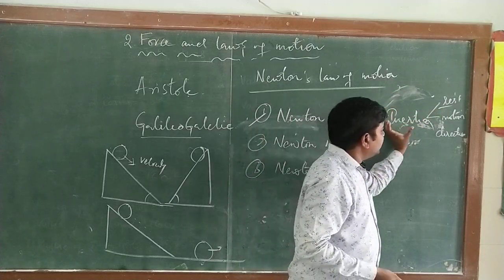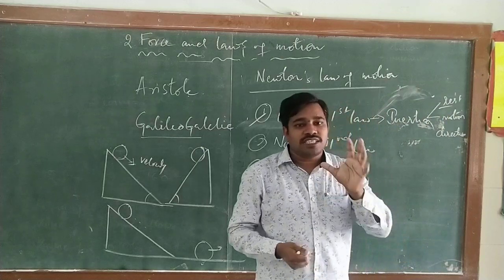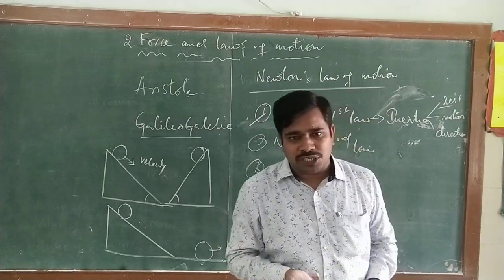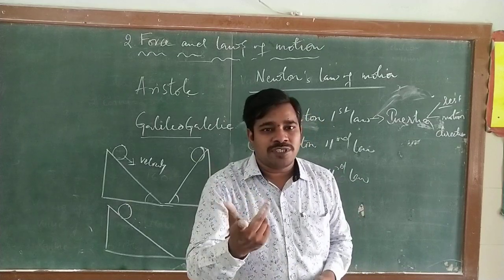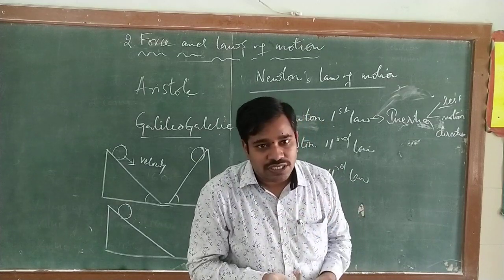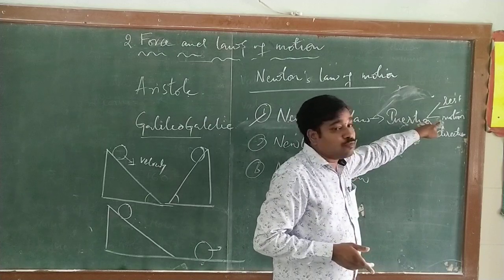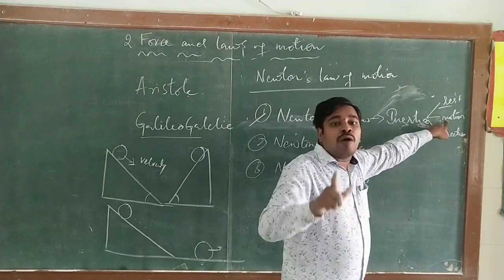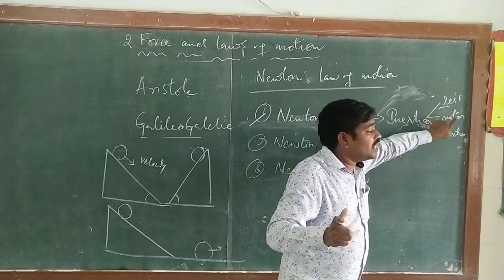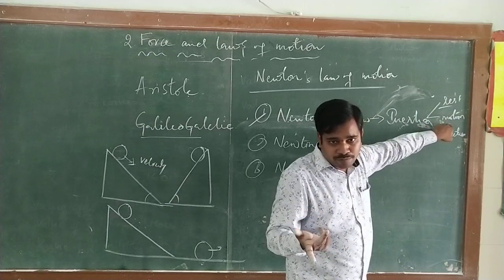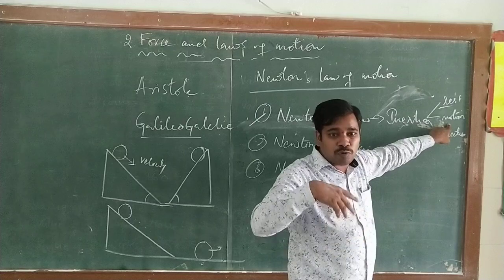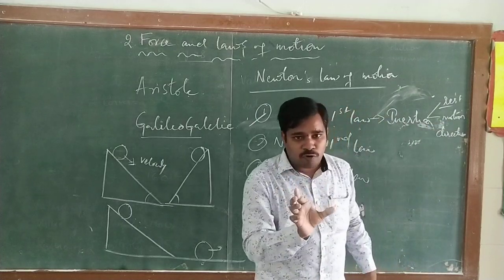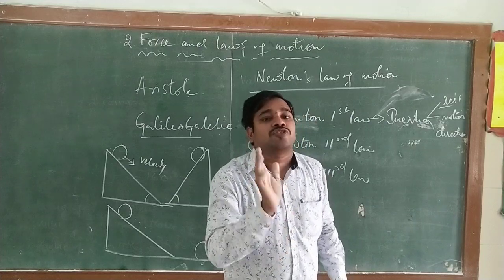And next we come to inertia of motion. What is inertia of motion? If an object is in motion, it will continue to be in motion until you apply a force; it can't change its motion by itself. That is what we call inertia of motion. A body in motion continues, either uniformly or in a straight line, until you apply a force. Uniform motion is nothing but motion in a straight line. So if the body is in motion, until you apply a force, the body does not stop.